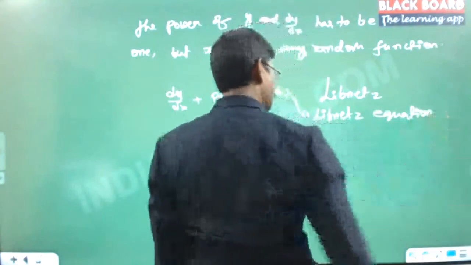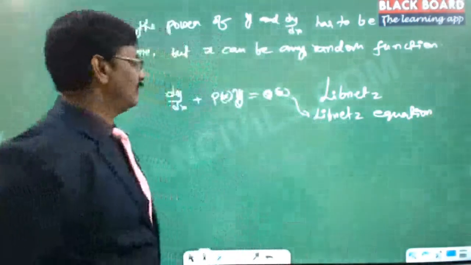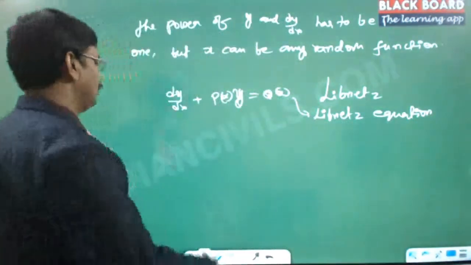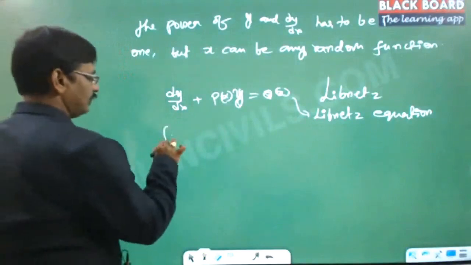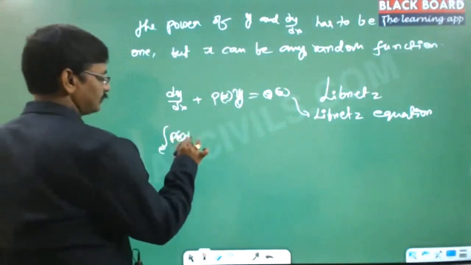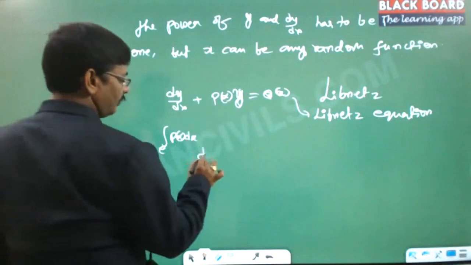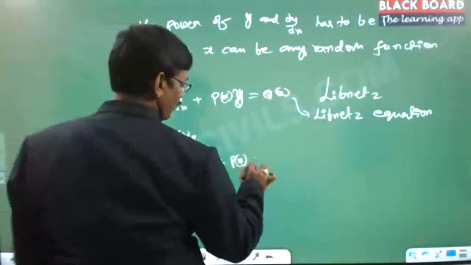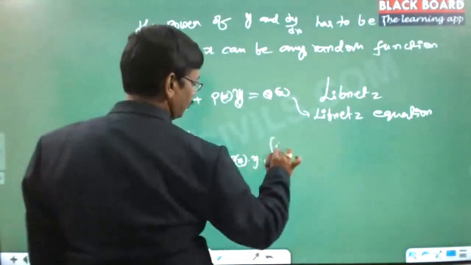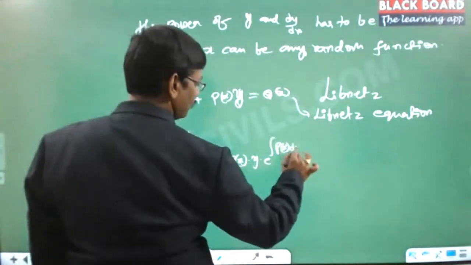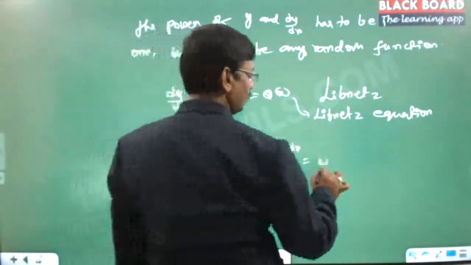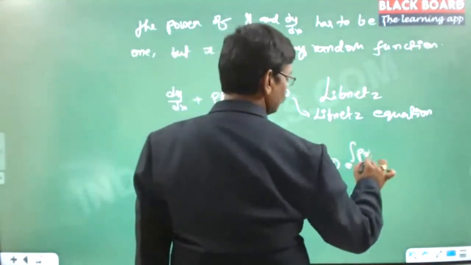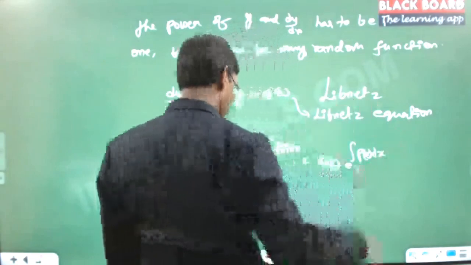And the solution he guessed is: suppose I multiply this entire equation by a factor e power integral p of x dx. So that is e power integral p of x dx into dy by dx plus p of x into y into e power integral p of x dx is equal to q of x into e power integral p of x dx.